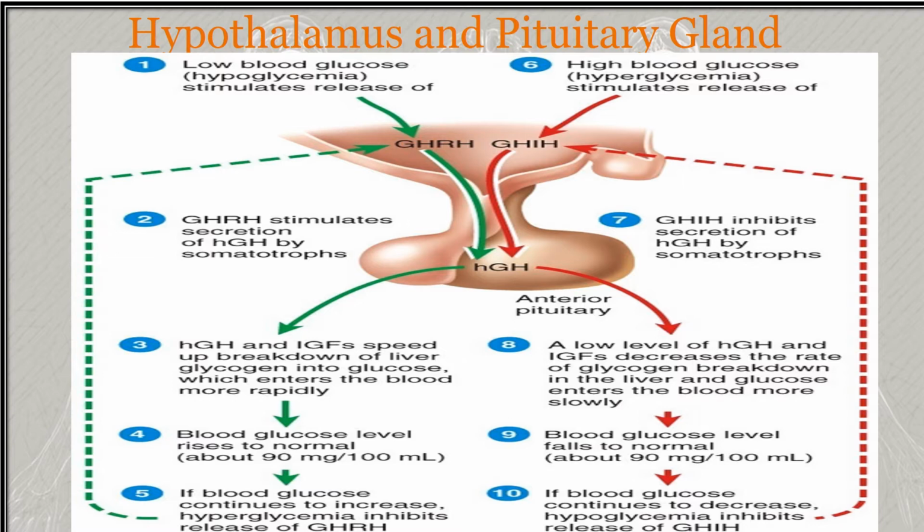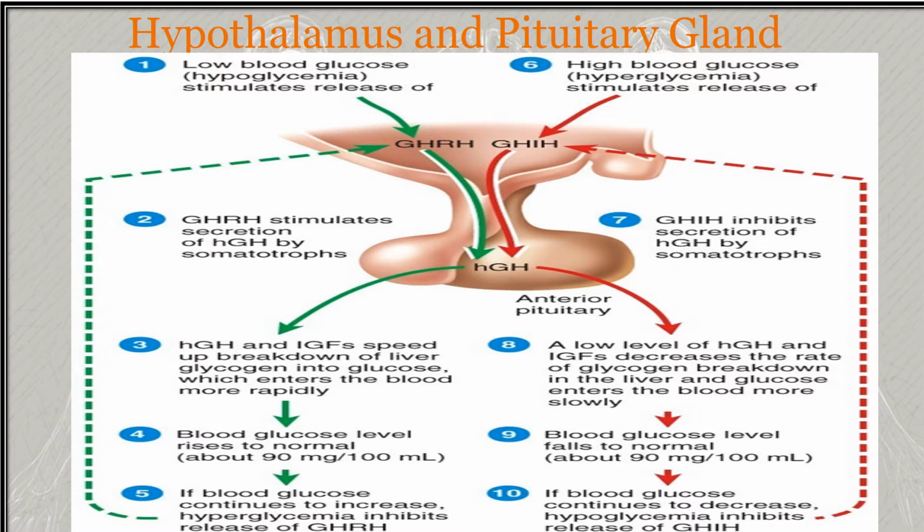So when we consider a hypoglycemia state, that is an abnormally low blood glucose concentration, it stimulates the hypothalamus to secrete the growth hormone releasing hormone, which flows towards the anterior pituitary in the hypophyseal portal vein.